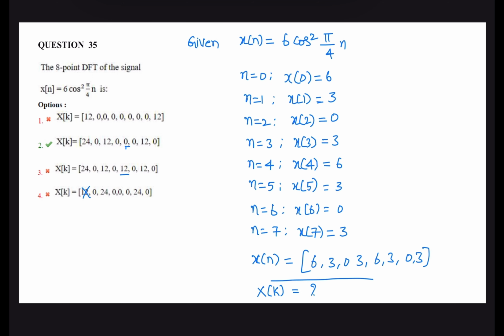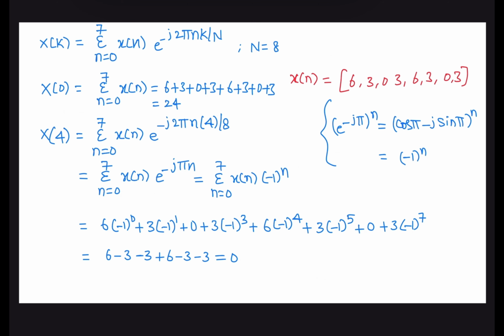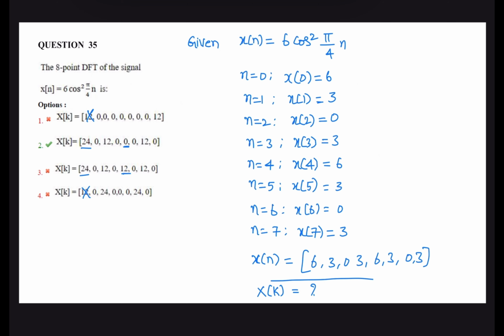That is option 4, and option 1 is eliminated. Only option 2 and option 3 might be correct. Now see the fourth term, 0, 1, 2, 3, 4. The fourth term in x of k in option 2 is 0, and in option 3 it is 12. Let us calculate capital X of 4. Upon calculation, X of 4 value is 0. Therefore option 3 is also eliminated. The correct option is the second one. The 8-point DFT of the given signal x of n is 24, 0, 12, 0, 0, 0, 12, 0. Option 2.